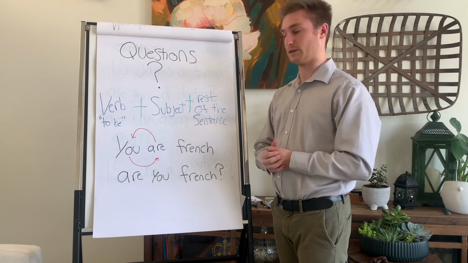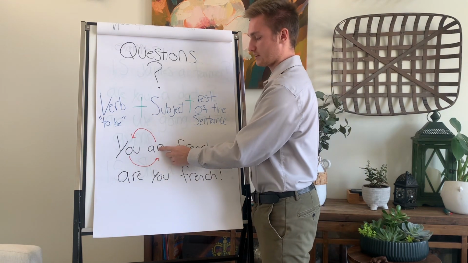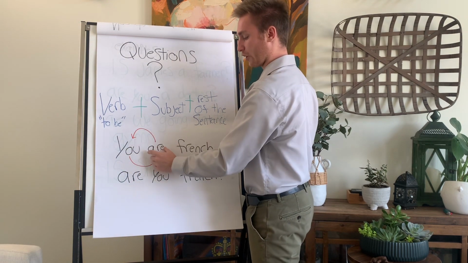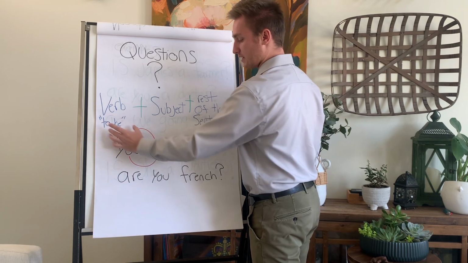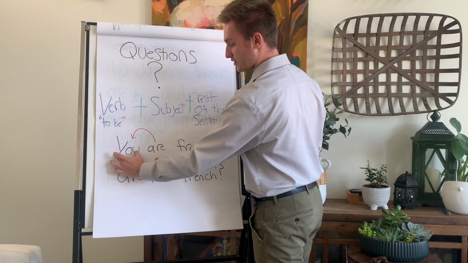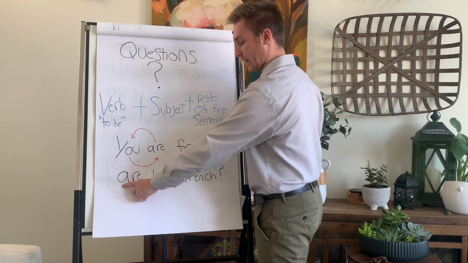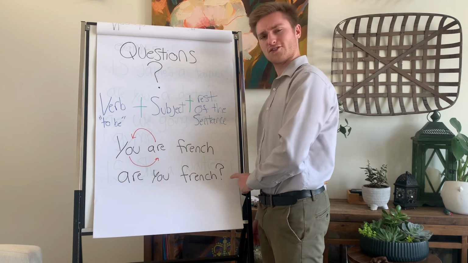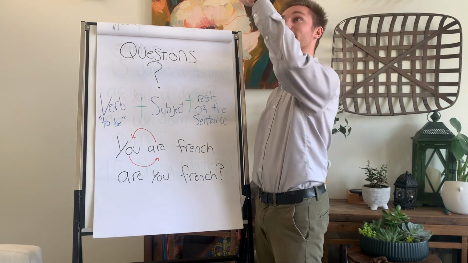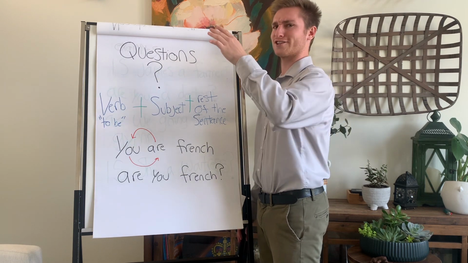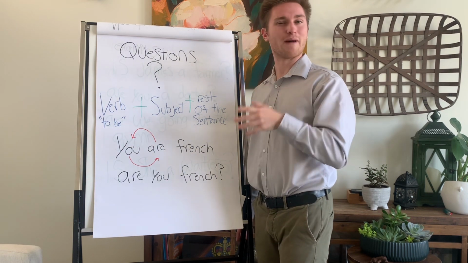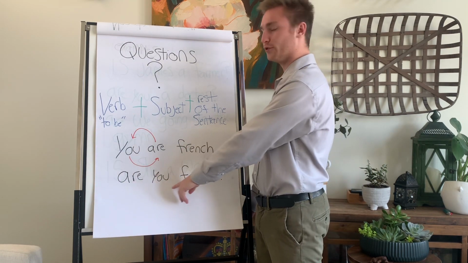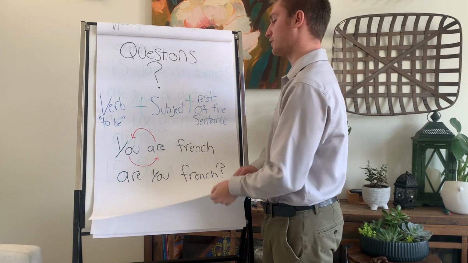This is a statement. You are French. But if you want that to be a question, you will put this here and this here. The verb are, the verb to be, are goes first and then you. So it becomes, are you French? Notice the voice goes up. Are you French? That's a bit dramatic, but that is how you ask a question in English. Let's look at some more examples.